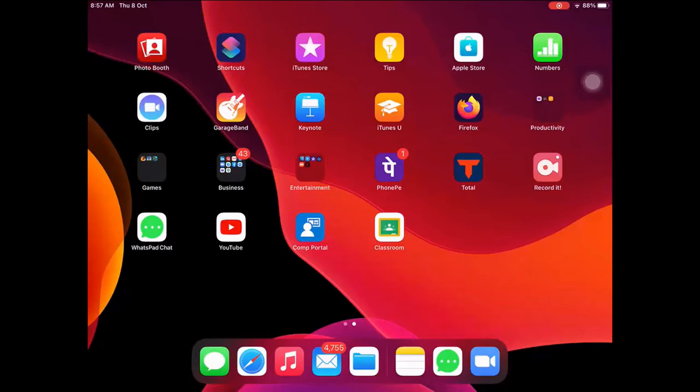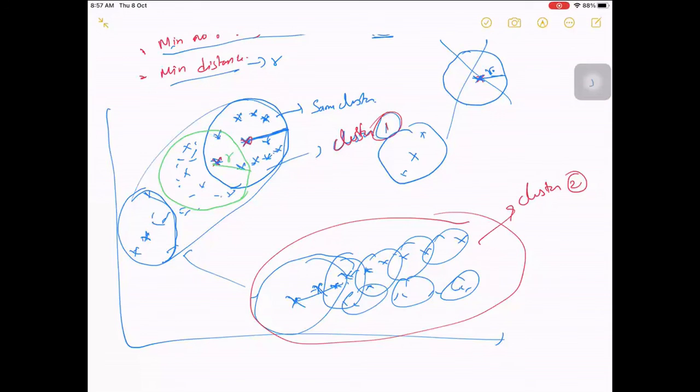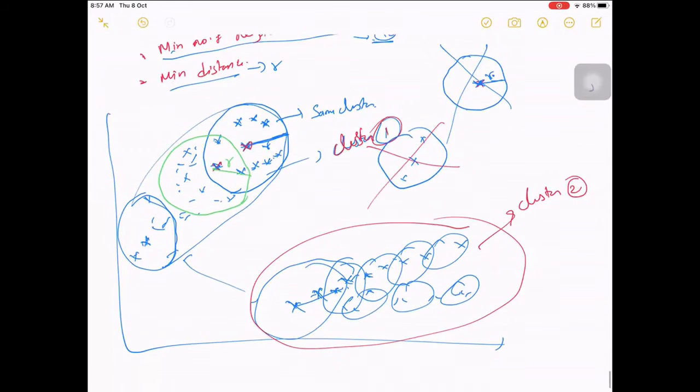So likewise, this is robust to noise, right? We are eliminating noise. Actually, eliminated is the wrong word.